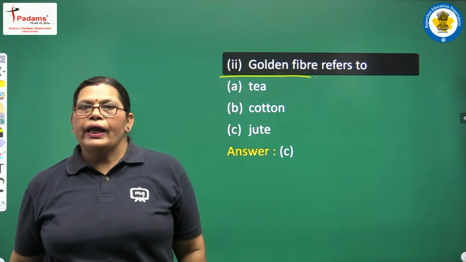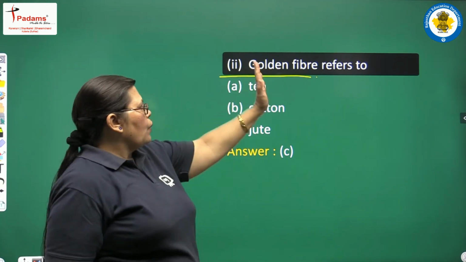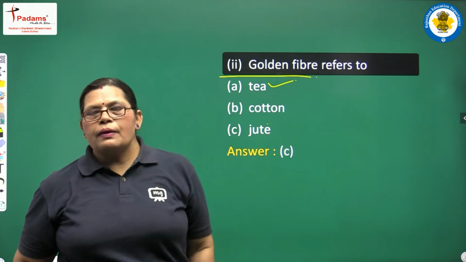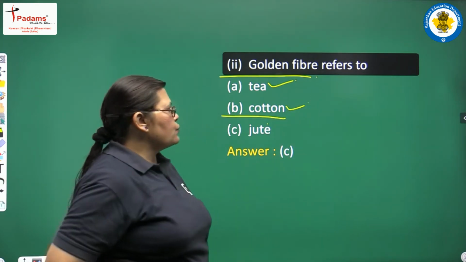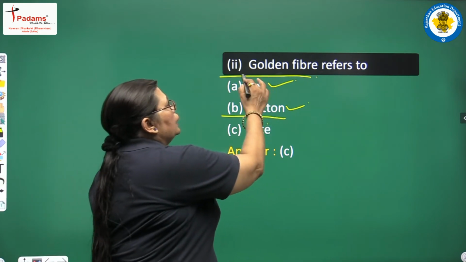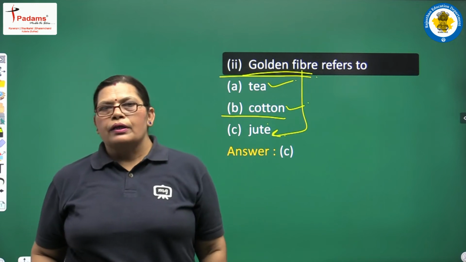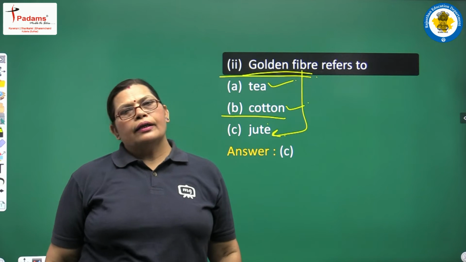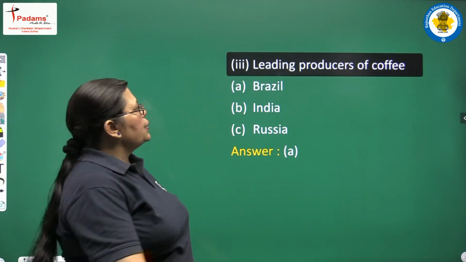Golden fiber. Yes, we had discussed this one. Golden fiber refers to which crop? See here. The first one is tea. No, tea is a plantation. The second one is cotton. No, this one is not. The third one is jute. Yes, jute has another name, and that name is golden fiber. So, our third option, option C, is correct here. So, we will write C here. This is our next question.